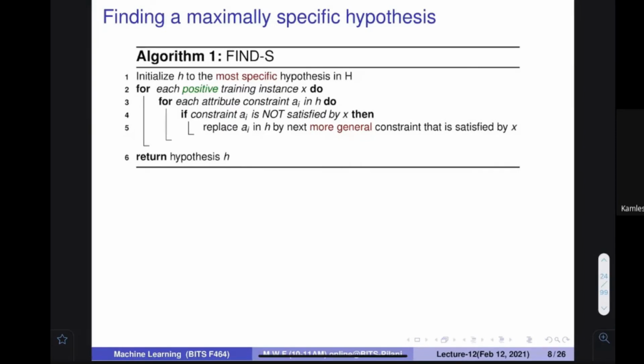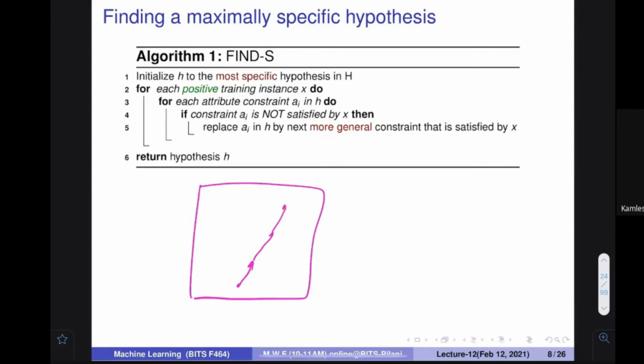By this, actually, there is a very important thing I'm going to tell. In your space, if you have a hypothesis, you can find out this is more general, this is more general, and therefore from this hypothesis you can move from one place to another and reach the hypothesis that is most suitable for your data, without evaluating all of the hypotheses.